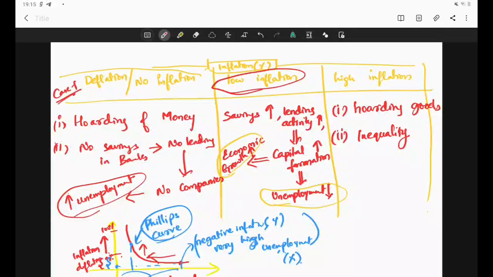Okay. So what is high and what is low, and how do we see actually? So generally for our country, we believe that around 2 to 4% is low inflation, and we need to keep inflation in this range. If it is more than 4% inflation, or let's say more than 10%, it is too bad for any country. And if there is deflation also, it is too bad for any country. So we have to keep inflation at 2 to 4%. If 2 to 4% inflation is there, it's good for us. It's good for the Indian economy. It's good for everybody, because more and more jobs are created in the Indian economy. But if the inflation goes too high, then it will be problematic.